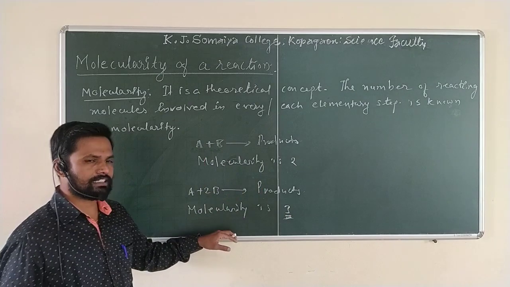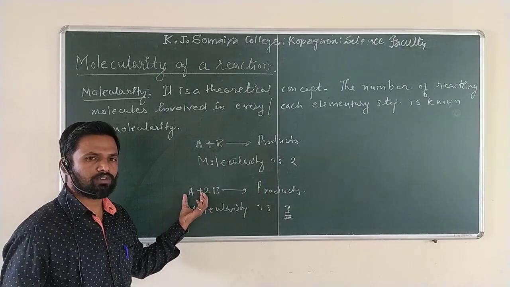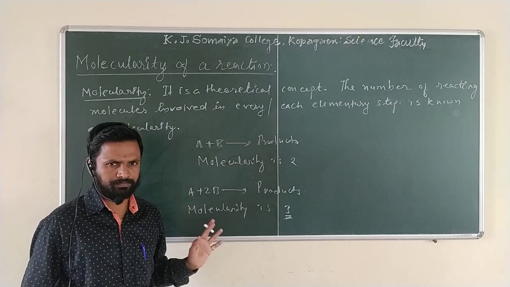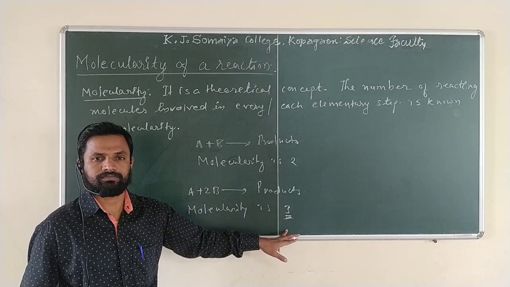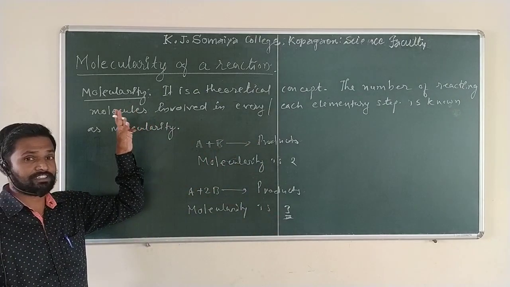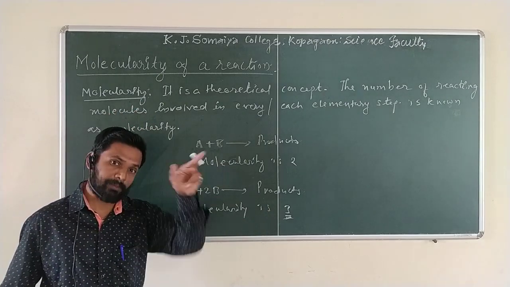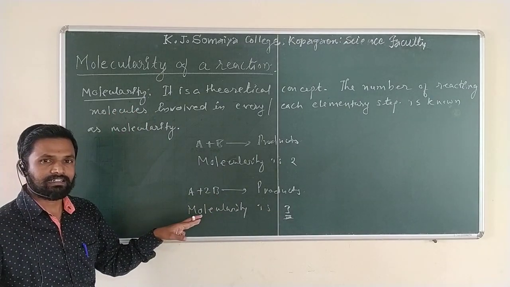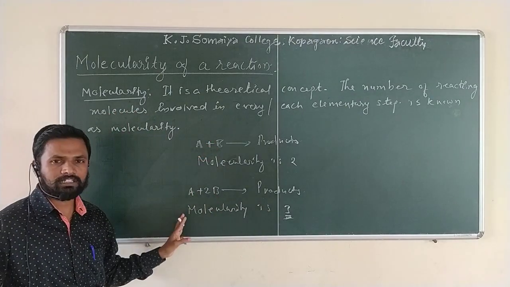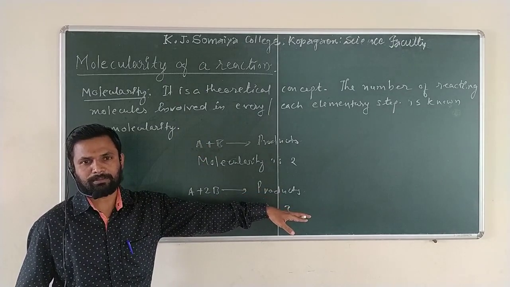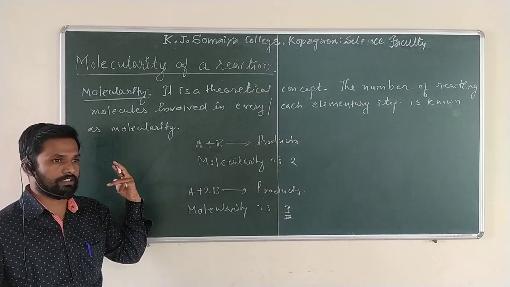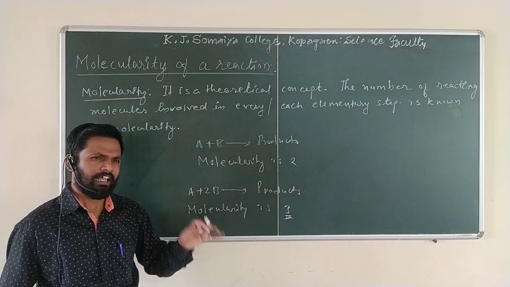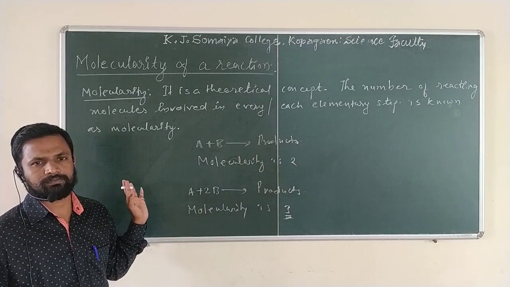So we can say simply that the number of reactive molecules involved in every simple reaction or each elementary step is called the molecularity. Order of a reaction, as we saw in yesterday's lecture, was an experimental quantity determined from the concentrations involved in the rate equation. Here it is a theoretical quantity. We can write molecularity for each and every reaction.